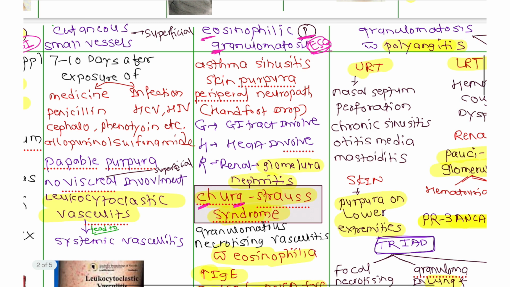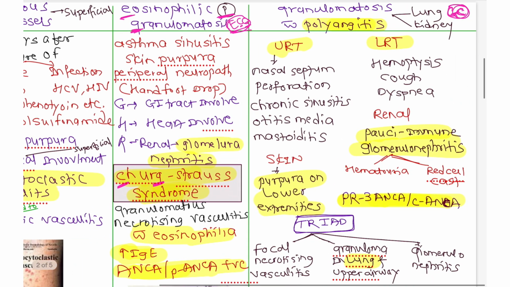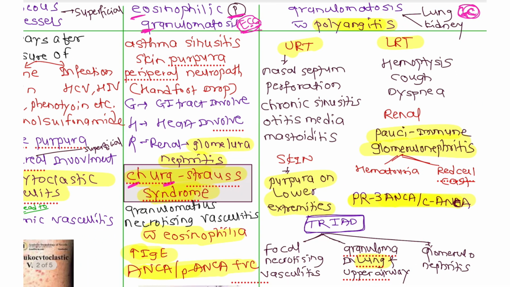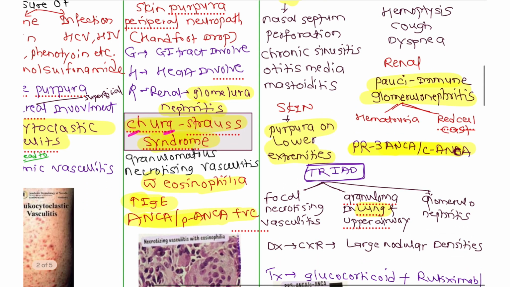Now the next type is eosinophilic granulomatosis. Okay, in this eosinophilic granulomatosis, there is eosinophilia, there is a granulomatous necrotizing vasculitis with eosinophilia. Again eosinophilia, that's why IgE levels are increased, and this is again p-ANCA positive. We have to remember this is p-ANCA positive.